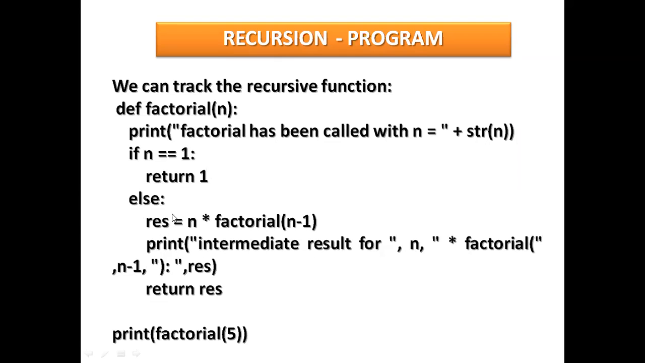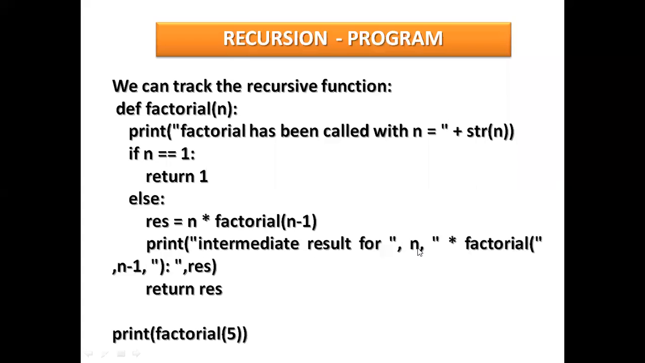res, it is another variable, equal to n. N means it is a limit. I am just giving an example of 5. 5 into factorial, which I am calling from here, n minus 1. So here print "intermediate result 4". This text will remain as it is, which is enclosed in double quotes, and n is